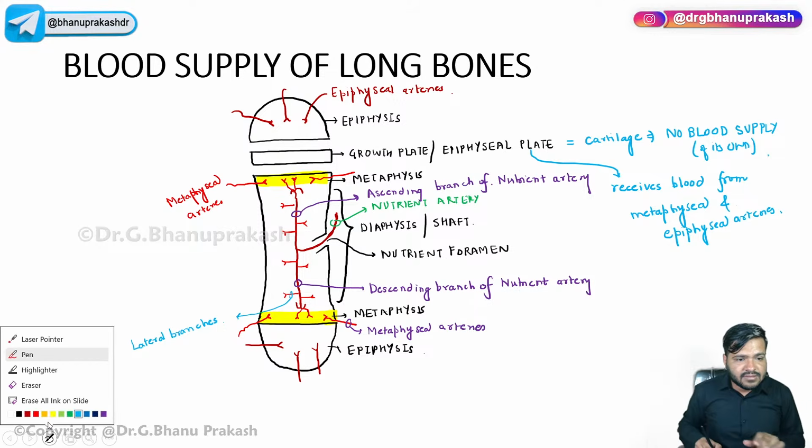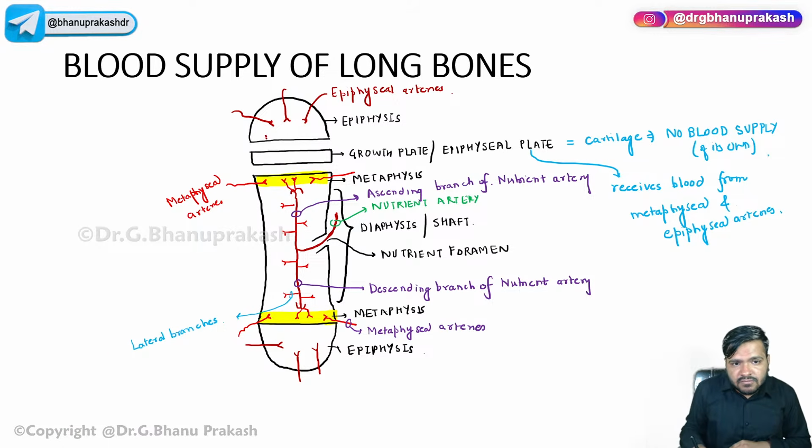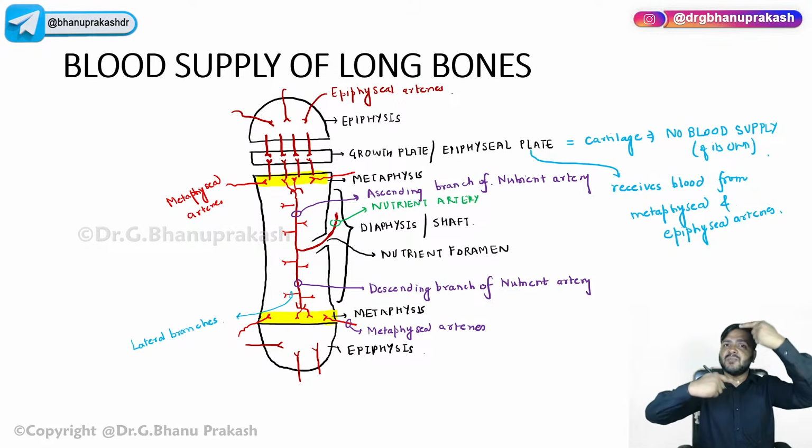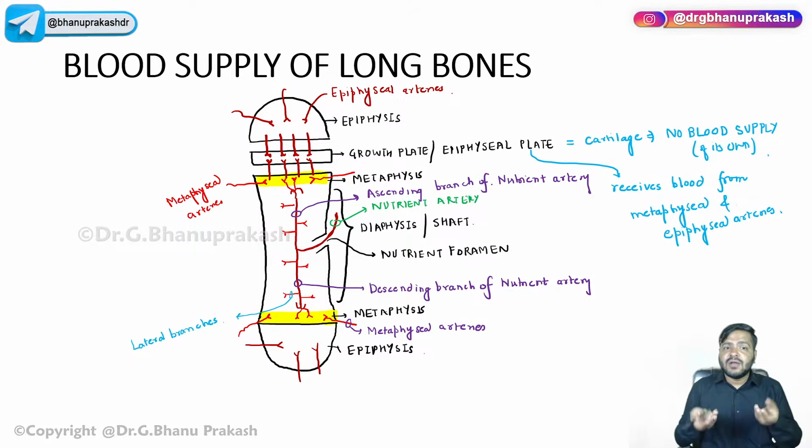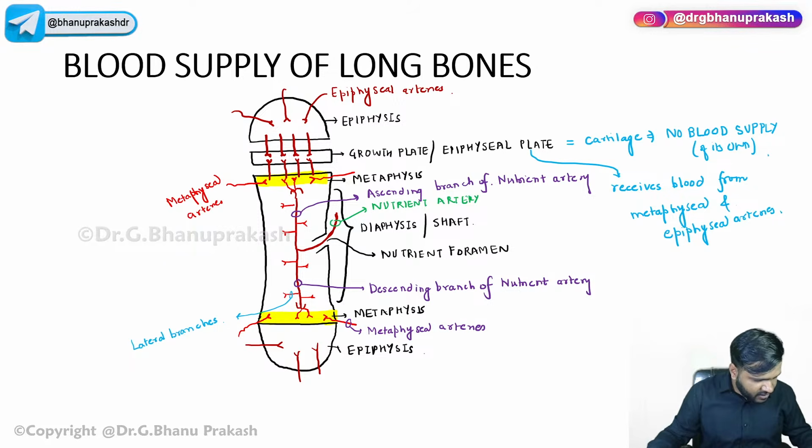So remember, guys, it will receive the blood from the epiphysis, and it will again receive the blood from the metaphysis also, because its own blood supply is absent. So it is receiving the blood both ways, from the epiphysis and from the metaphysis.